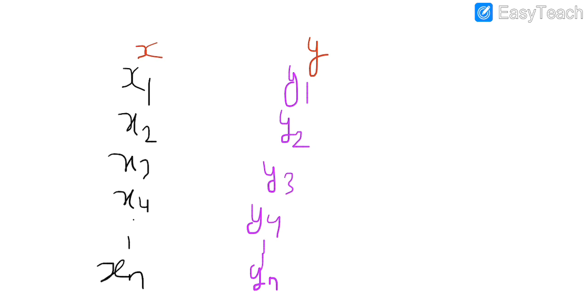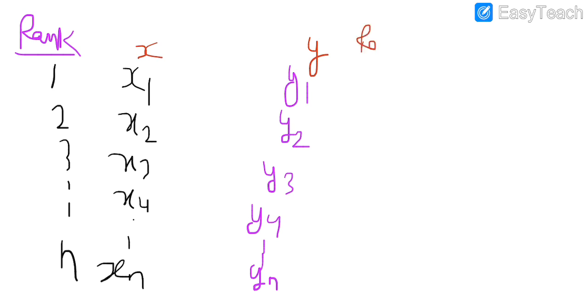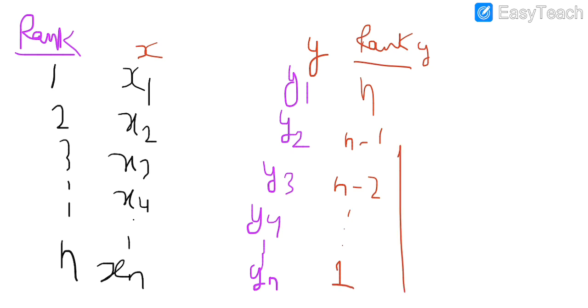So if I talk about the rank, I have decided that the ranks of X are 1, 2, 3 and so on up to n. And similarly, if I take the rank of Y, it will be n, n minus 1, n minus 2 and so on to 1. So in every case, if we go for the rank, then we have n ranks starting from 1 to n. I hope this is clear.